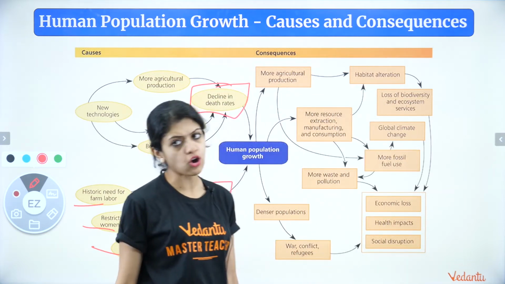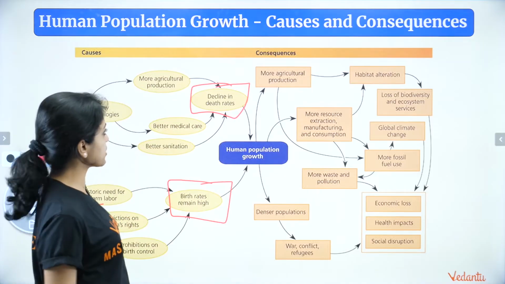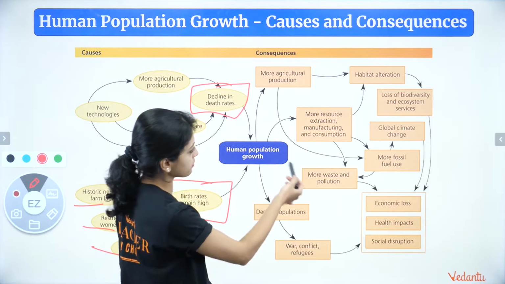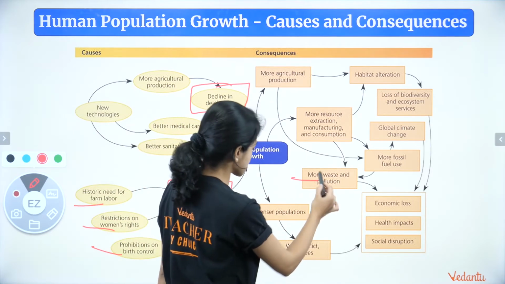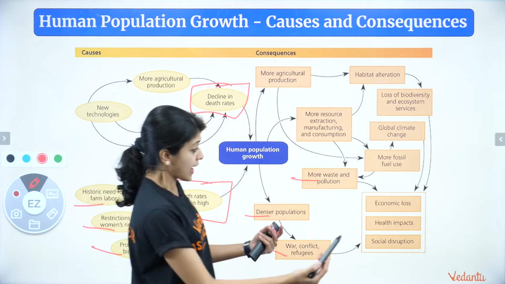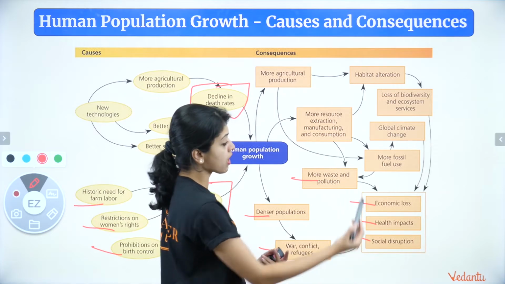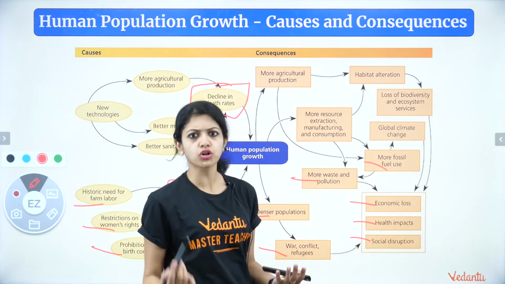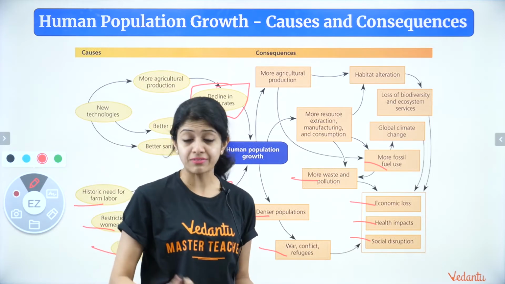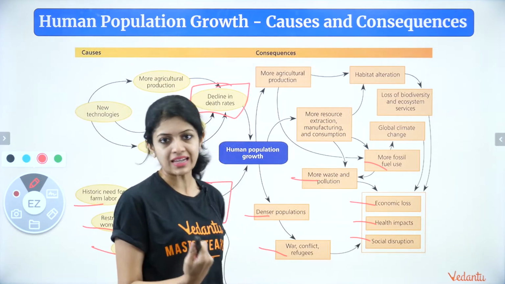And now moving on to the consequences. What possibly happens if there is population explosion? Now, well, again, you can say more agricultural production, all of that is there, but more waste and pollution, denser populations, war, conflict and refugees, and then of course all of these together, economic loss, health impact, social disruption, more fossil fuel use, a lot of competition for the available fossil fuels and all other resources which are available, right?